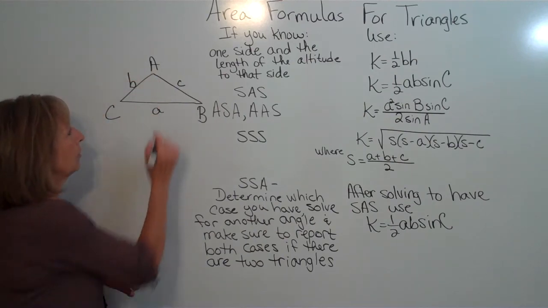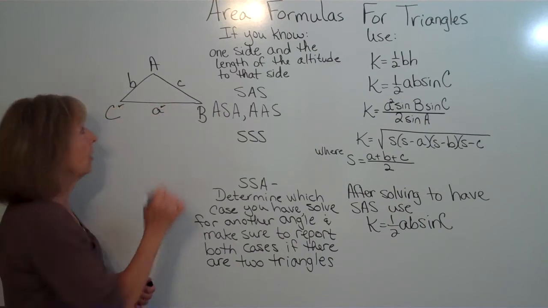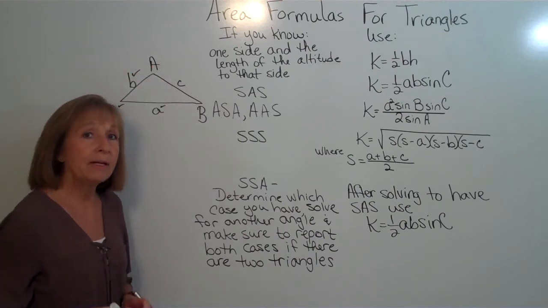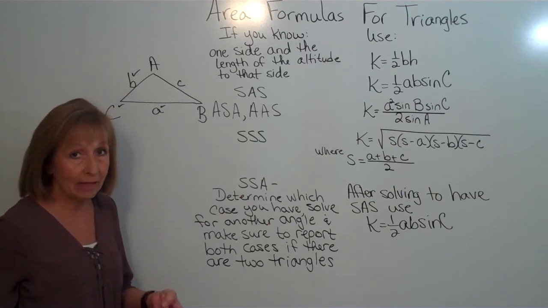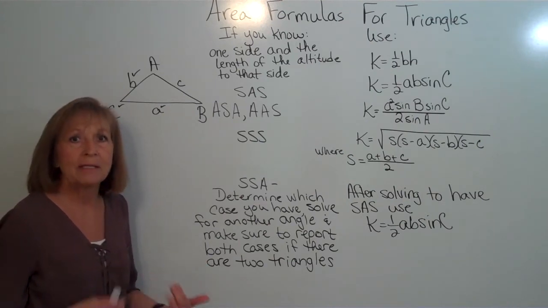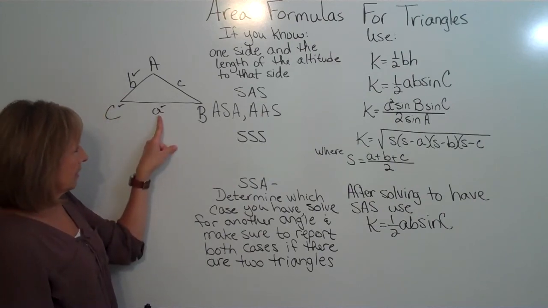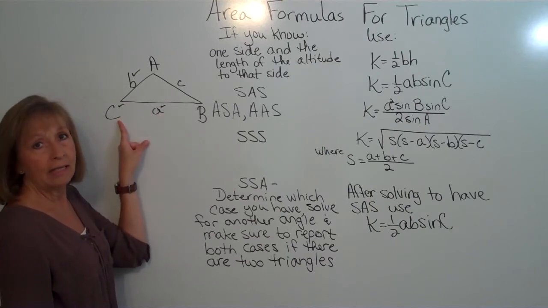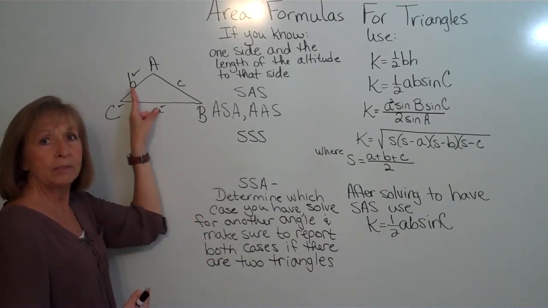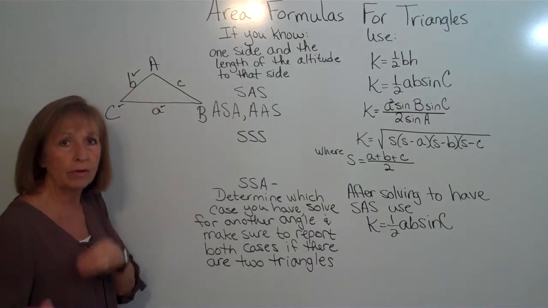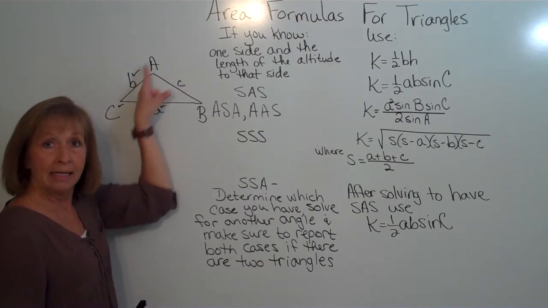So if I know side A, and I know angle C, and I know side B, I'm going to have two small case letters for the two sides I know, and a capital letter for the angle I know. And none of the letters are going to be the same as each other if I have the side, angle, side case. So notice, side, small case A, angle, capital C, side, small case B. And even if I went around the triangle with side, angle, side, it would be the same sort of situation that we would have. So if we had side, angle, side this way, it would be side B, angle A, side C.